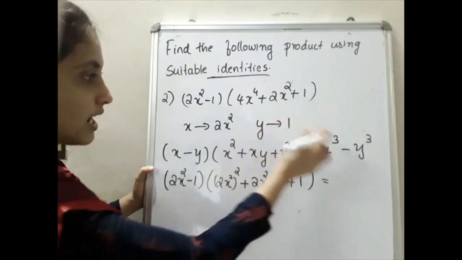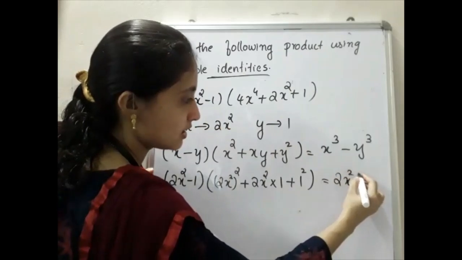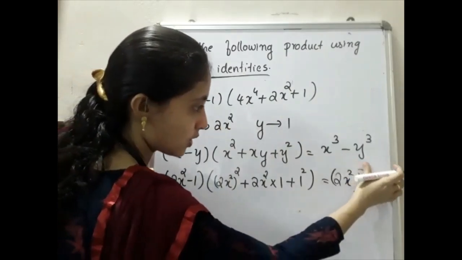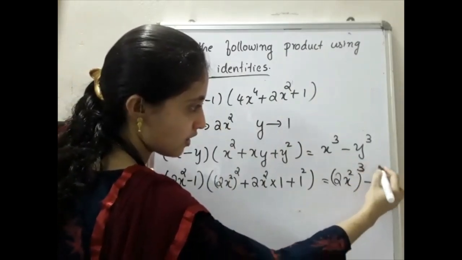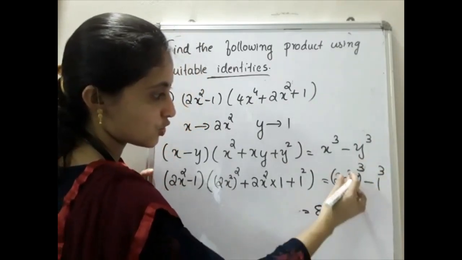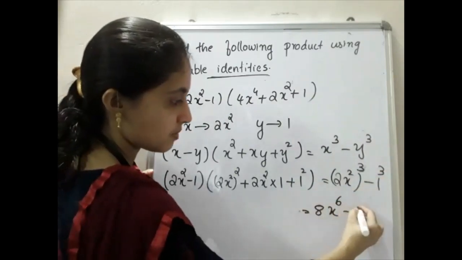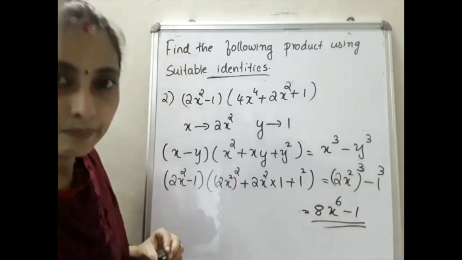So the answer will be x³, where x is 2x², so (2x²)³ minus 1 cube. What is 2 cube? 8. (x²)³ is x⁶. So 8x⁶ − 1 will be our answer.